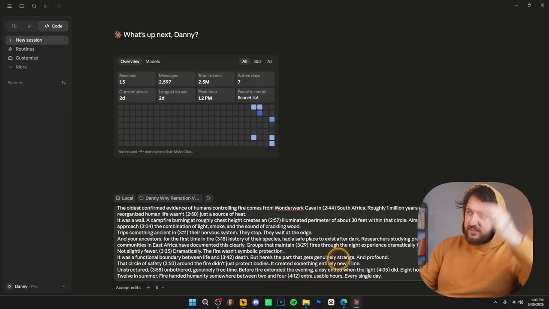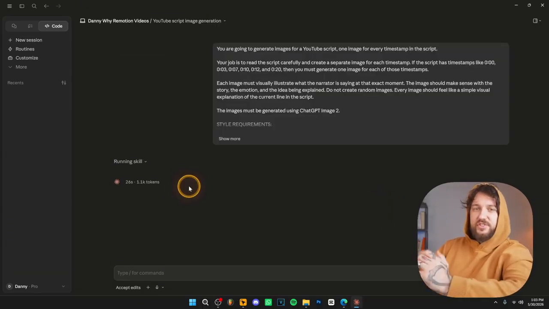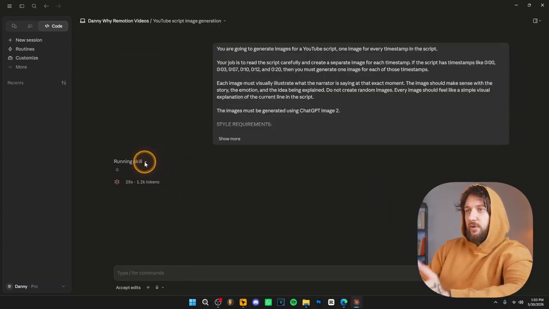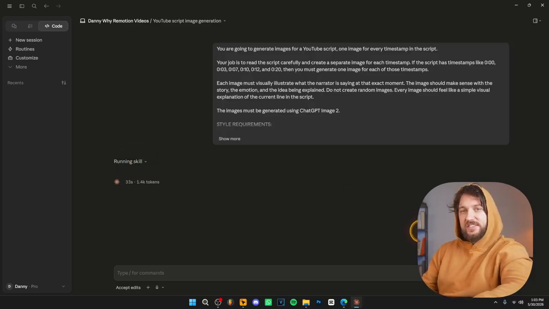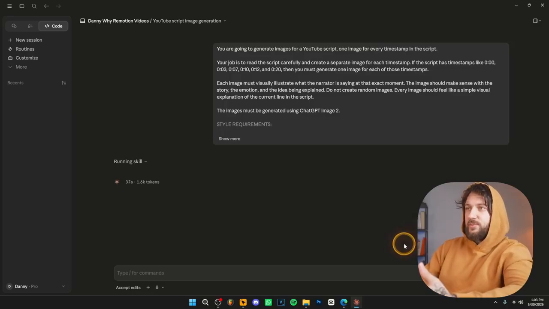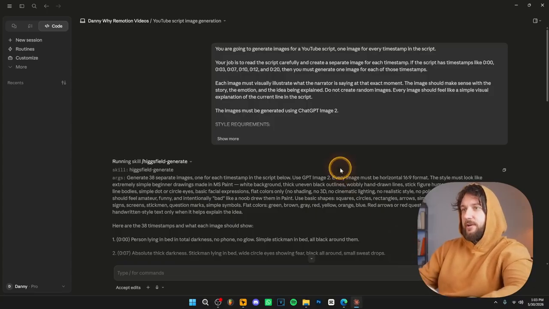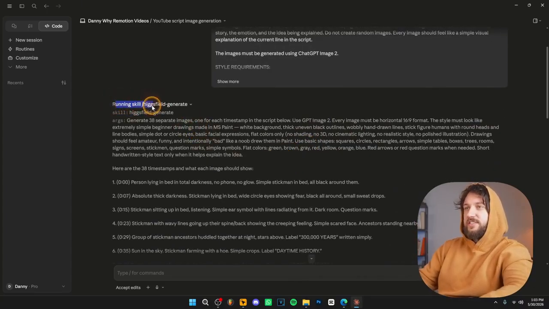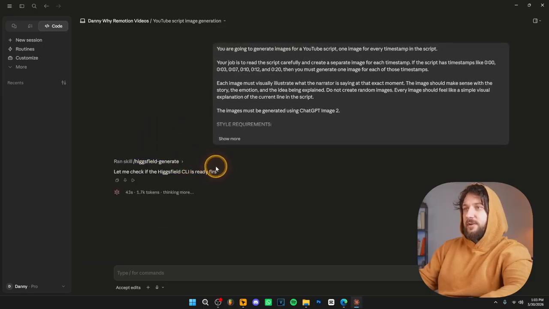Now, all you have to do is send this message to Claude Code. As you can see, Claude Code is going to run the skill over here, and this is the Higgsfield skill. Then it's going to ask you to allow access to the terminal a bunch of times. You just click allow, and once that's ready, Claude Code is going to start generating the images. As you can see over here, running skill Higgsfield generate, and it's generating the images.